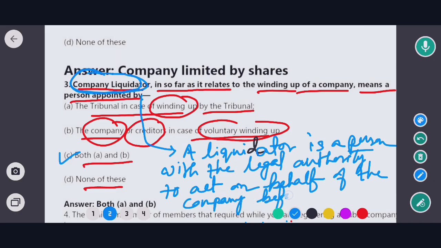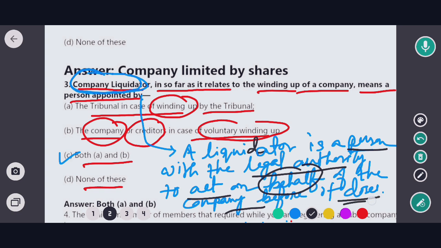So company liquidator is a person with the legal authority to act on behalf of the company before it closes.